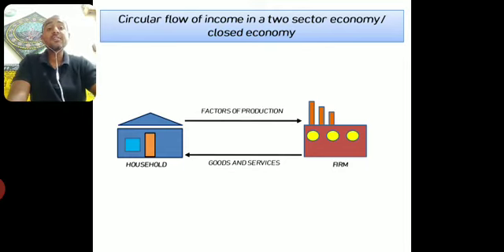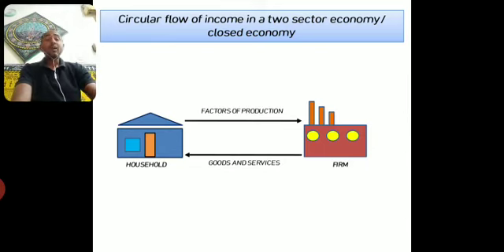They are produced by the firm, supplied to us by the firm, and we have to purchase them from the firm. So there is a continuous flow between the household and the firm: flow of goods and services from the firm to the household, and flow of factors of production from the household to the firm. I hope you understand the concept, the flow between household and the firm, very clearly.